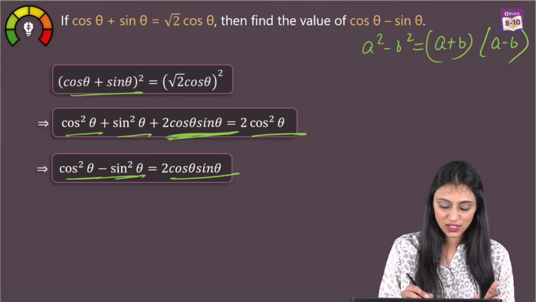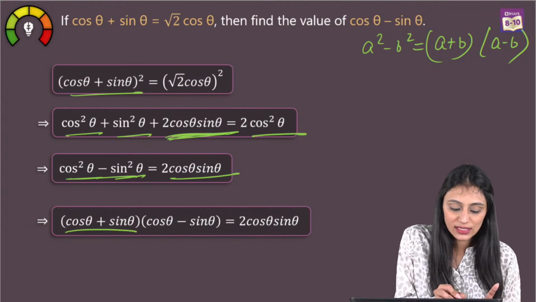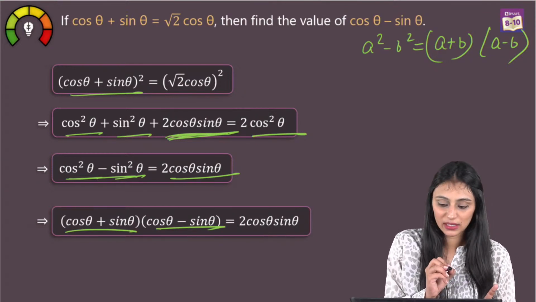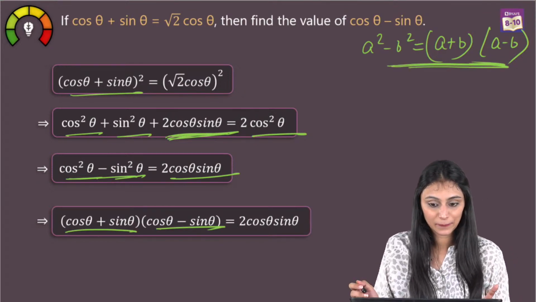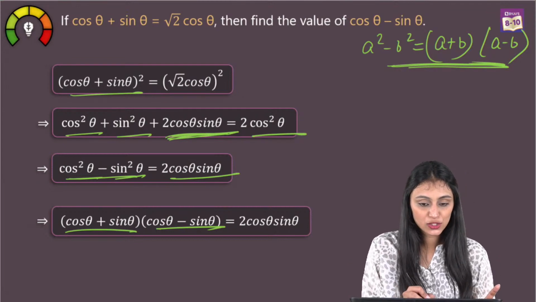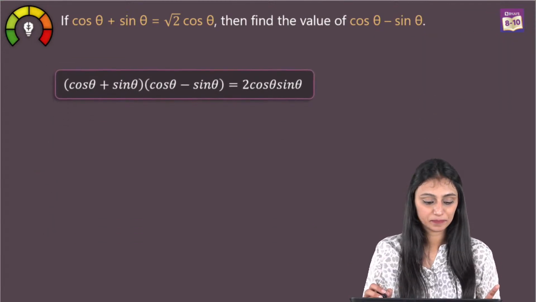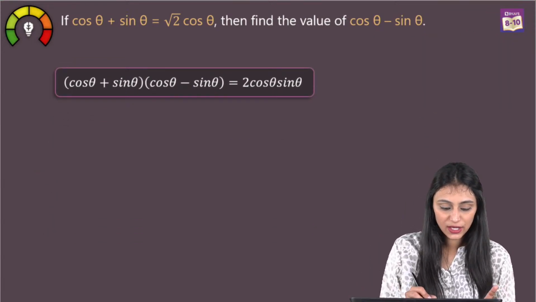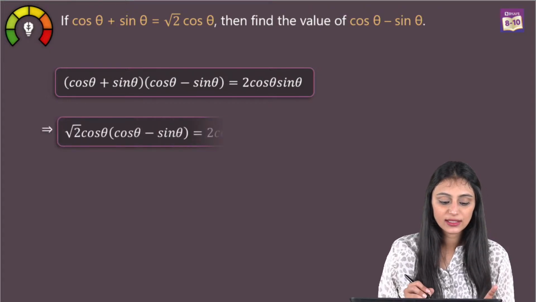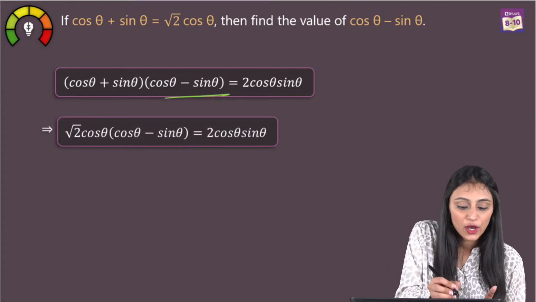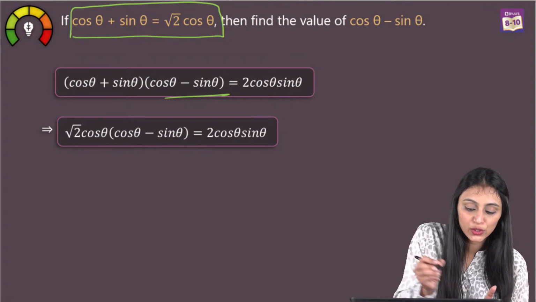So this is what you get. Now this can be written as cos theta plus sin theta times cos theta minus sin theta, using this identity, which is equal to 2 cos theta sin theta. We need the value of cos theta minus sin theta. Cos theta plus sin theta is already root 2 cos theta.